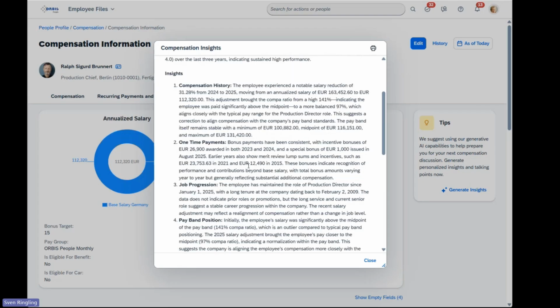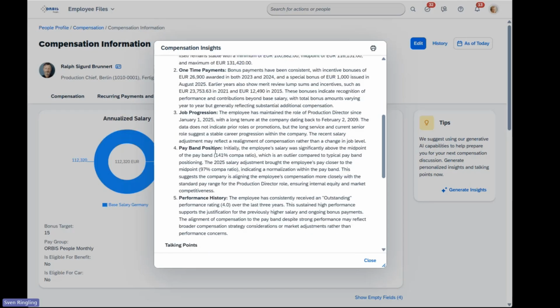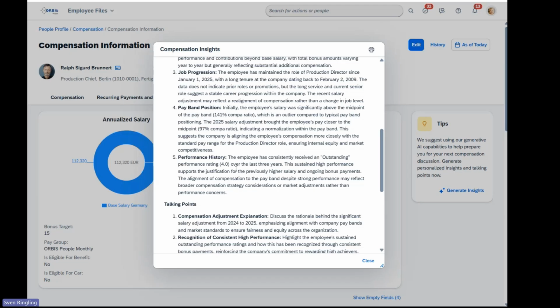Then the AI summarizes the recent one-time payments, which are also significant. It talks about the job progression. It tells me where Ralph is within the salary band. And that's actually quite interesting because despite his significant pay reduction, he's actually quite well positioned within the band. And then as a very important context, it talks about the performance history. So we are talking about compensation insights, but it still looks into the performance management module and tells us that Ralph has received an outstanding for the last 3 years.